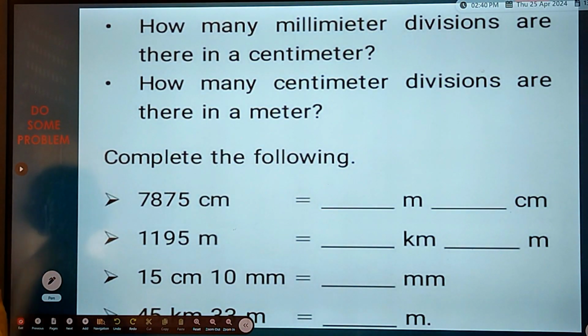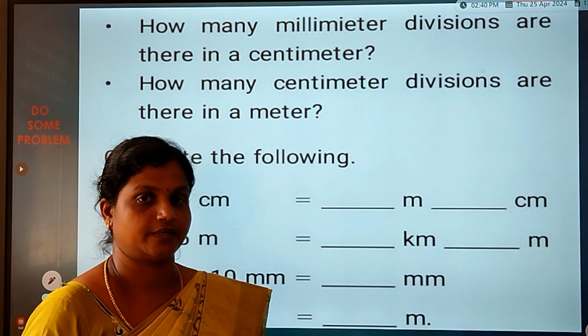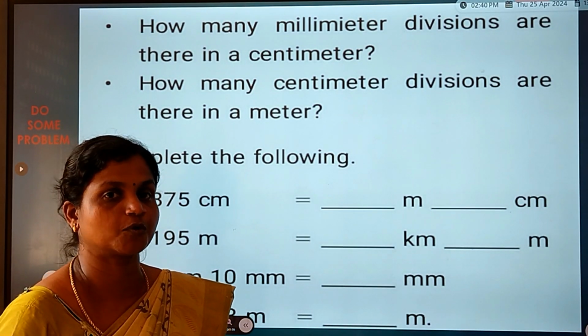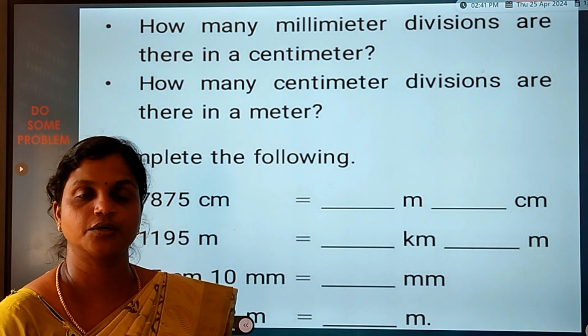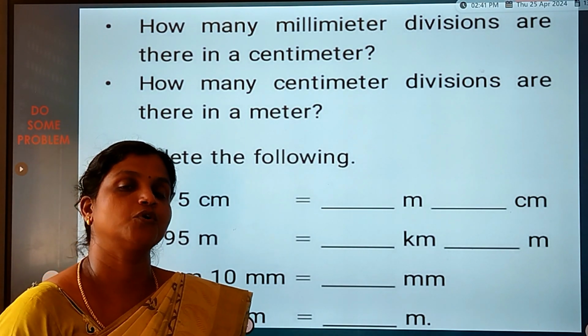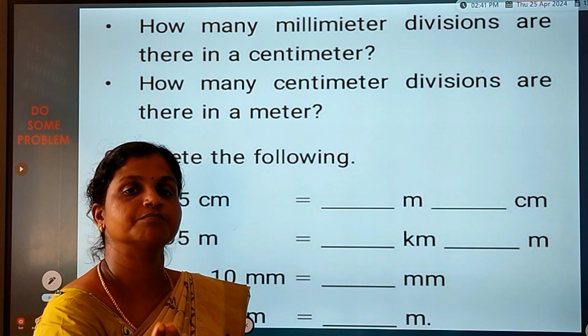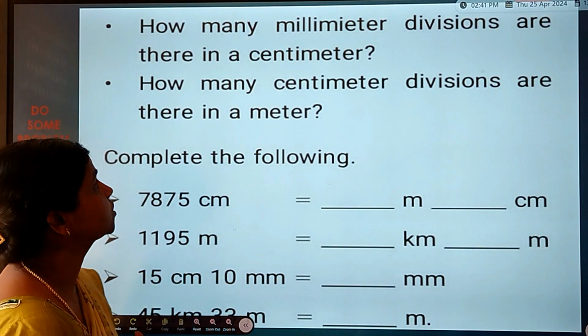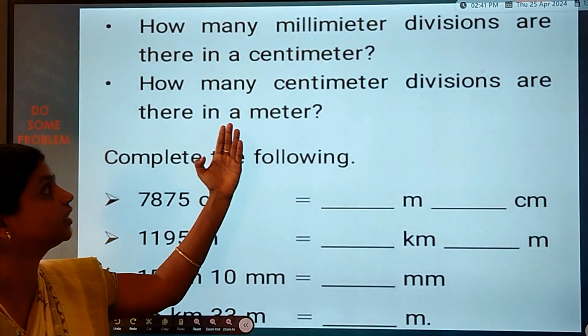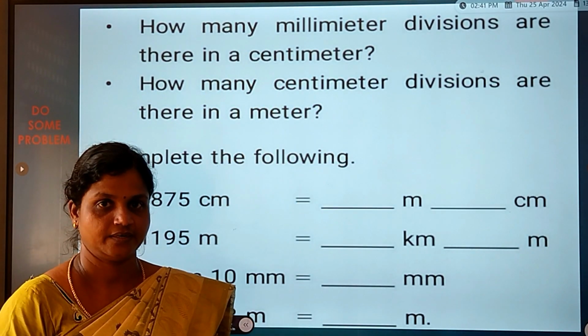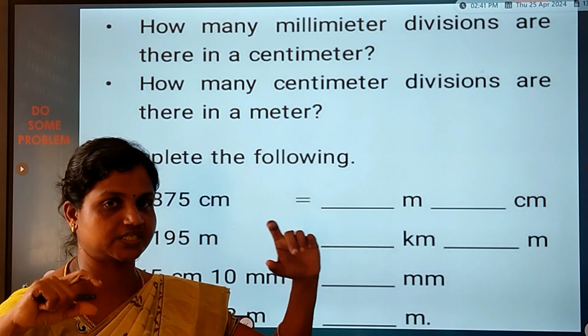Next, here we can do some problems. Right, children? Are you ready for this? Yes. We have learned about length, mass and time. Today I am going to give some problems based on length. You all know how many millimeter divisions there are in a centimeter. See, I show you the scale.